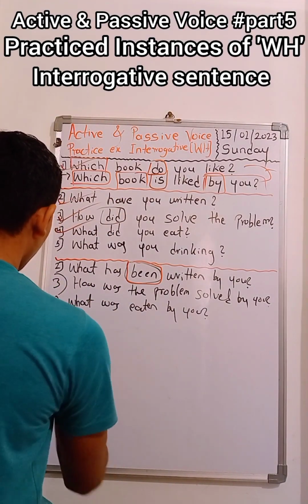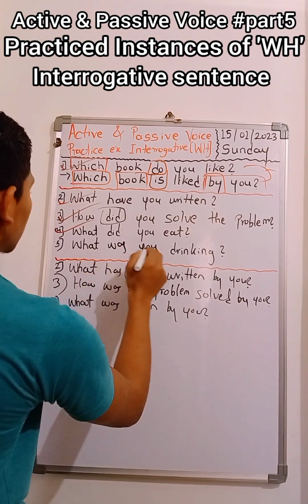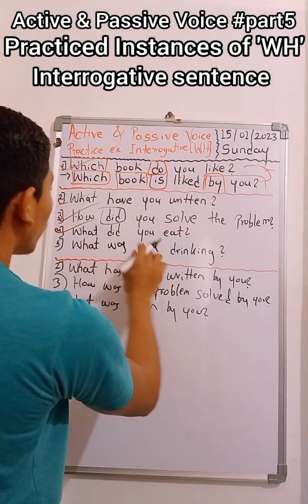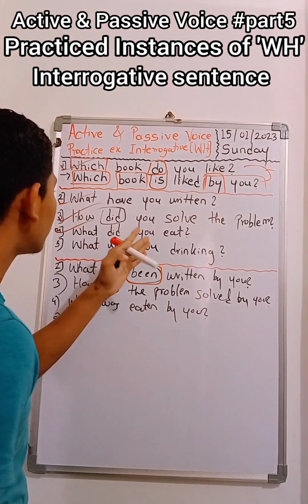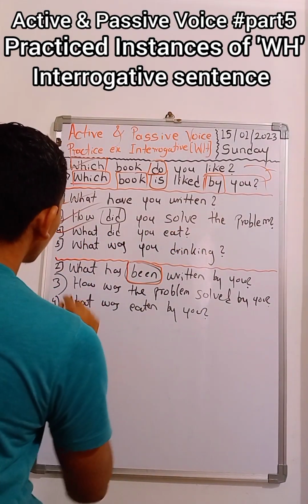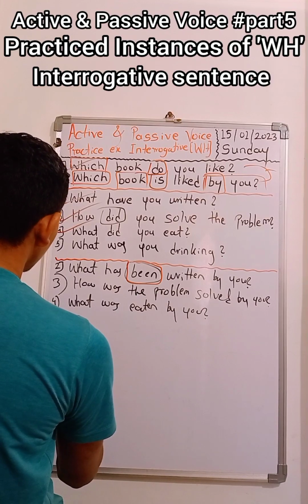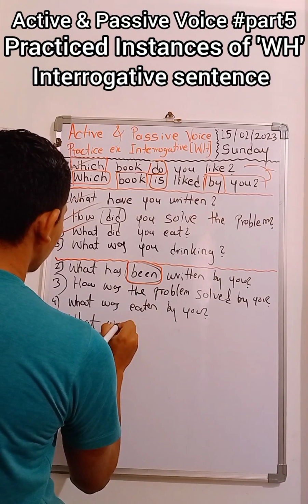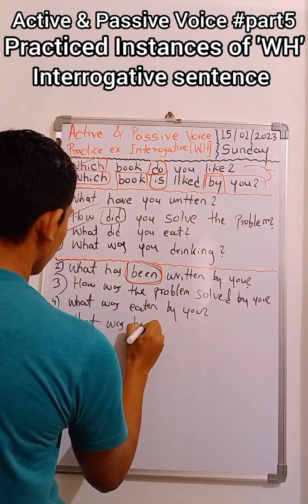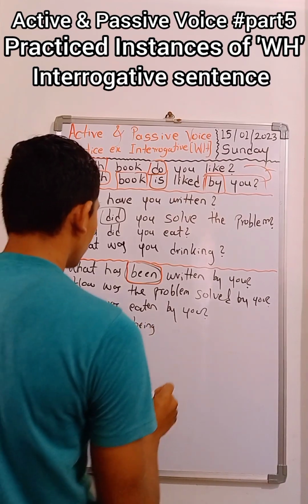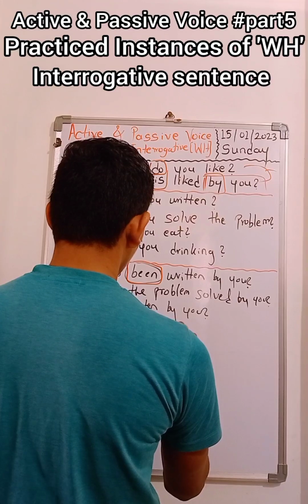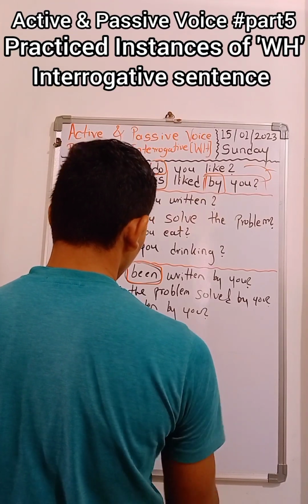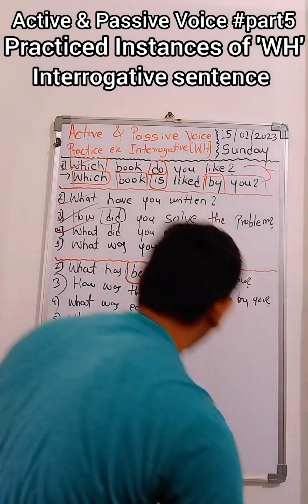And the last and best example of interrogative WH: what is the question? What were you drinking? Now the answer becomes: what was being drunk. Drink, drank, drunk. Drunk actually, not drank.